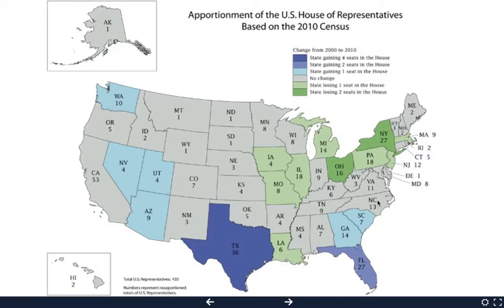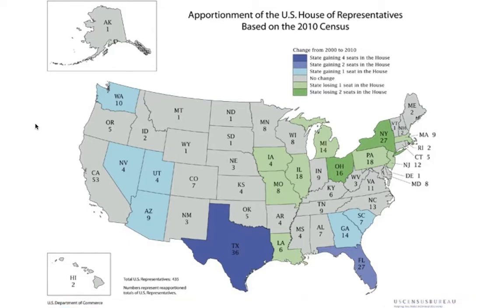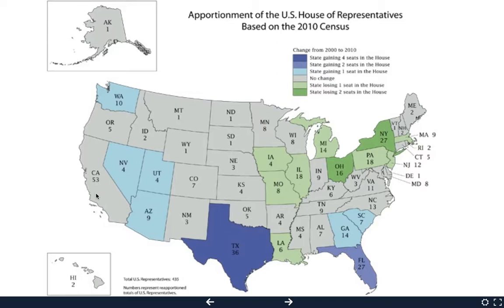And so what this says is that smaller states that do not have a lot of people, like North Dakota, have 1 representative, and that 1 representative represents the entire state. But larger states that have way more people, like California, have 53 House of Representatives members because so many people live there. This is just counting the House of Representatives, not the Senate, because the Senate is based on equality. So California has 53 in the House of Representatives, and then 2 in the Senate. So 53 plus 2 equals 55 total people in the U.S. Congress that represent California.